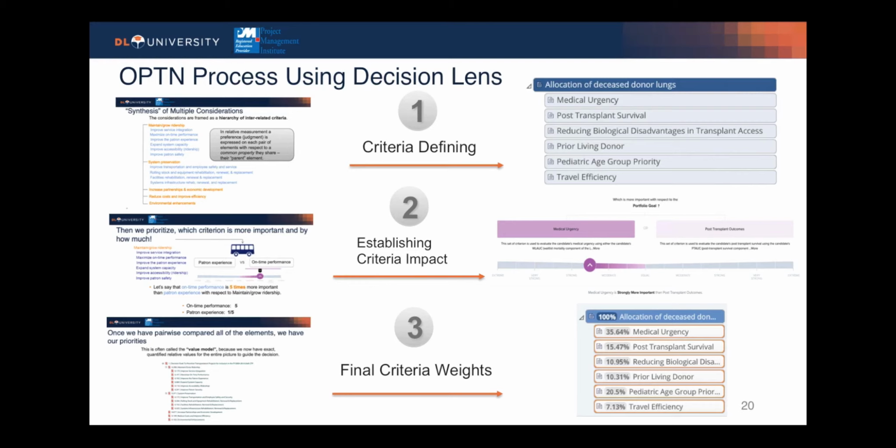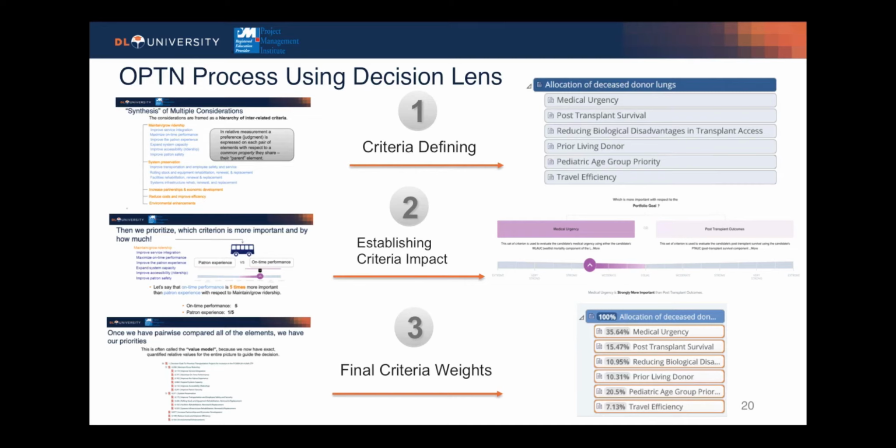Remember back to our transportation example. First, the OPTN committee identified all of the competing questions and created order from the chaos by defining the following criteria that support the portfolio goal to allocate deceased donor lungs. And here they are: medical urgency, post-transplant survival, reducing biological disadvantages in transplant access, prior living donor, pediatric age group priority, and travel efficiency.